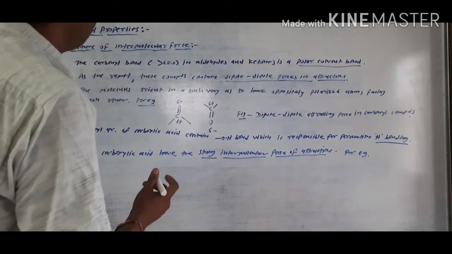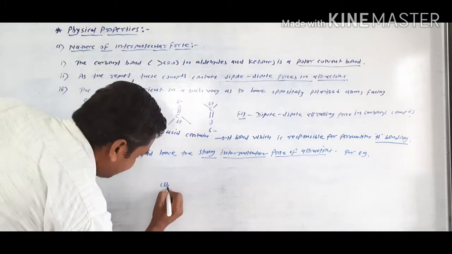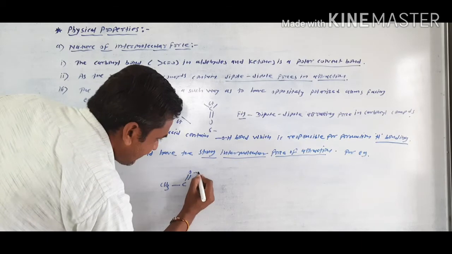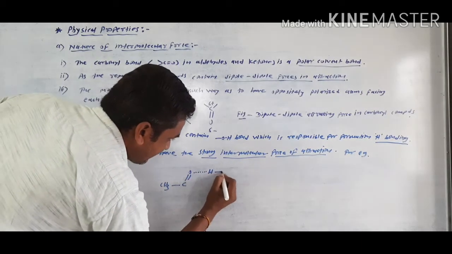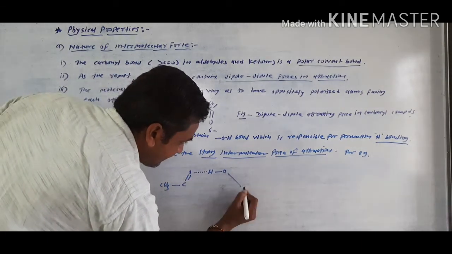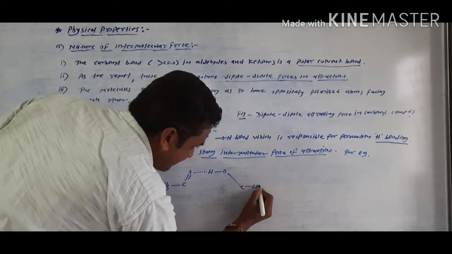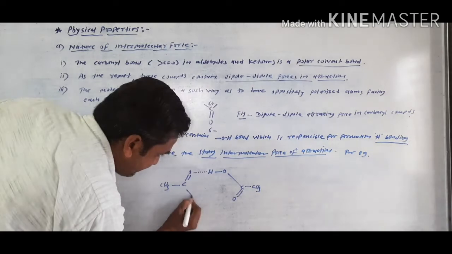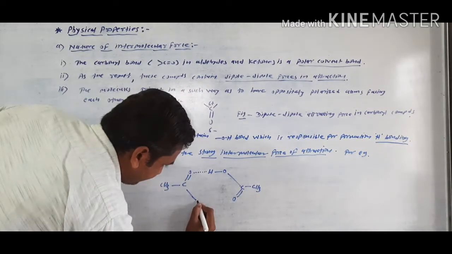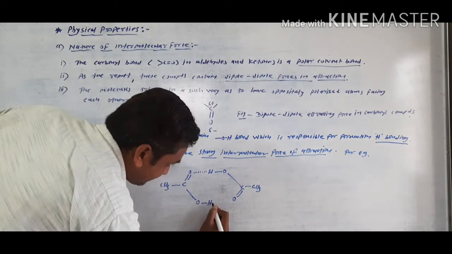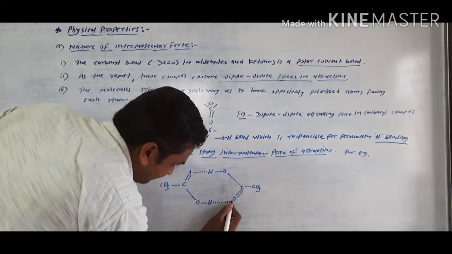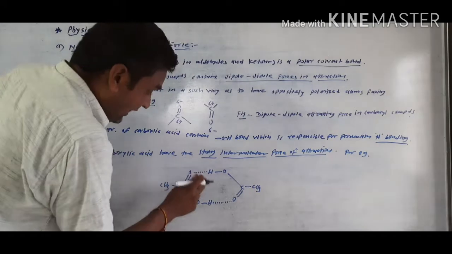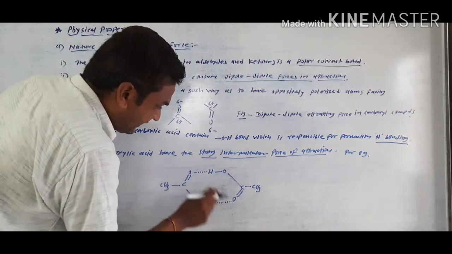For example, the dimeric form of acetic acid, CH3COOH. In this dimeric form of acetic acid, the two hydrogen bonds are represented by dotted lines.